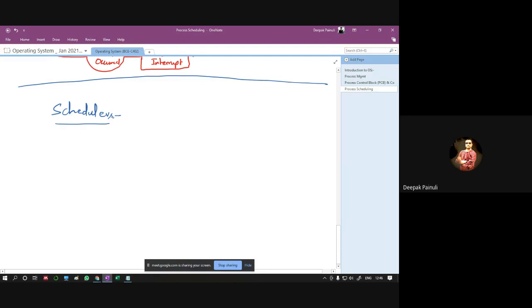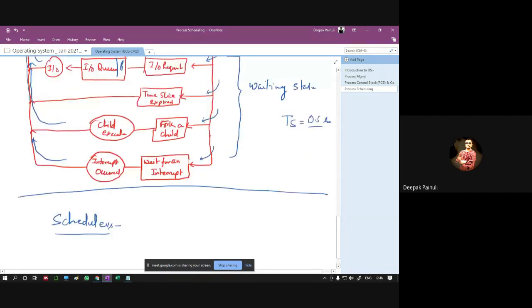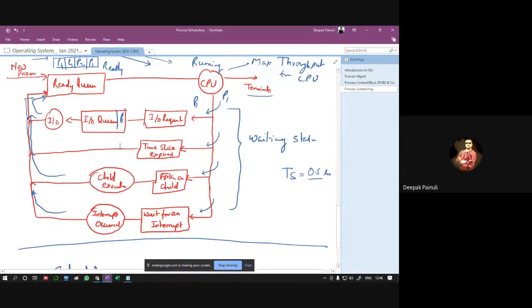So in the whole life cycle, a process migrates or transits between various scheduling queues. These are the waiting queues and these are the ready queues, and in the whole life cycle of a process, it may migrate between various queues, right?